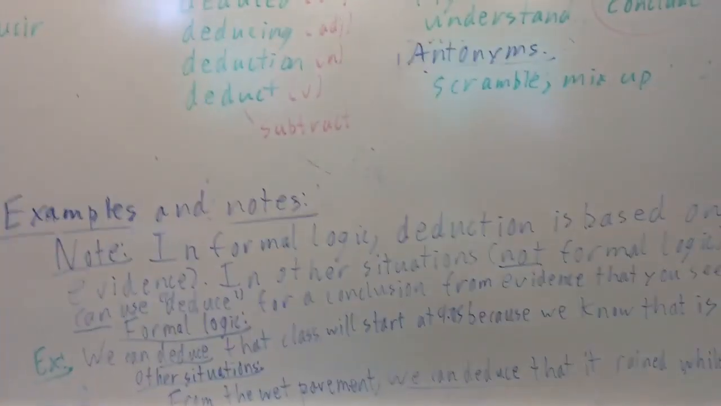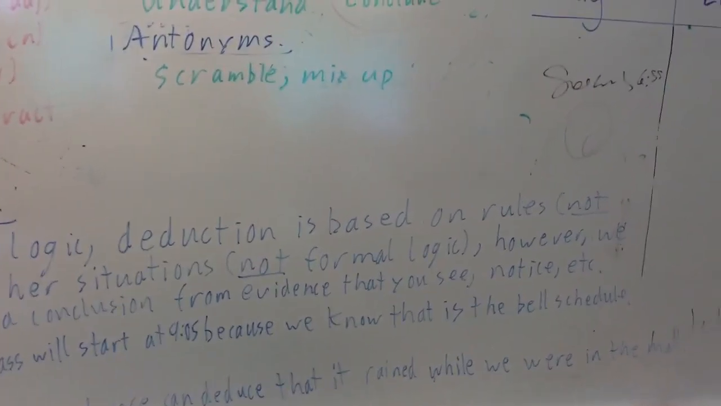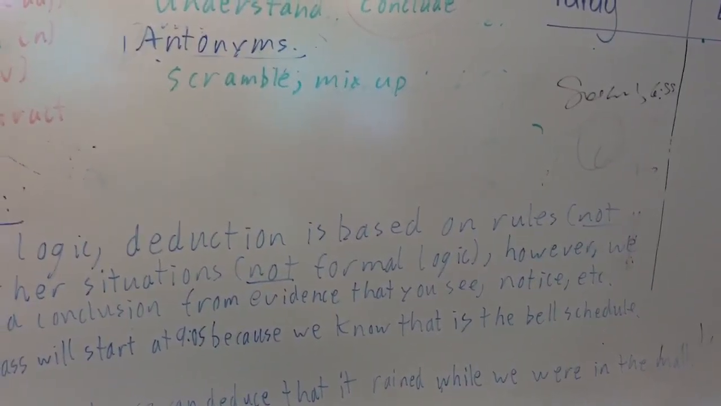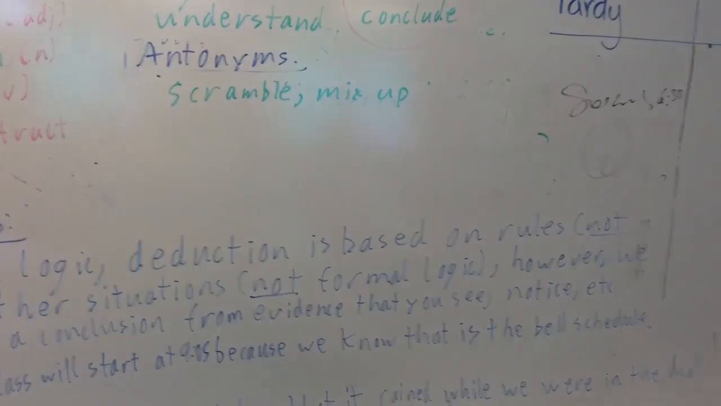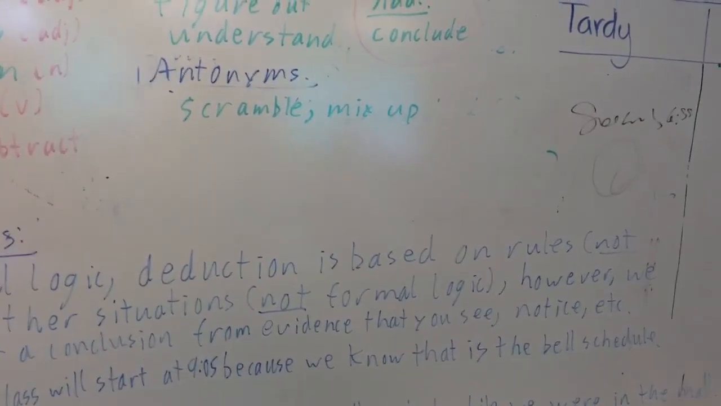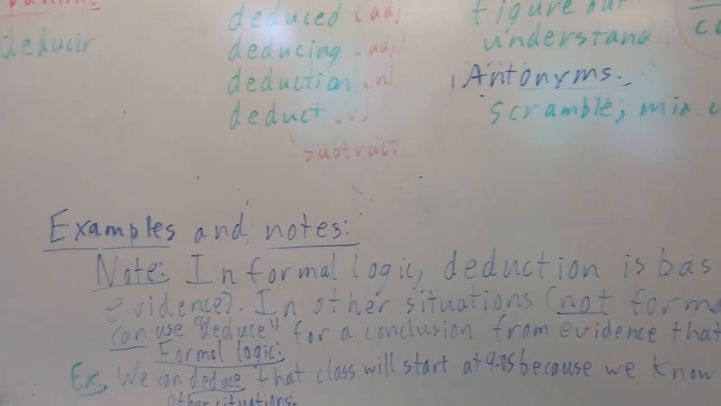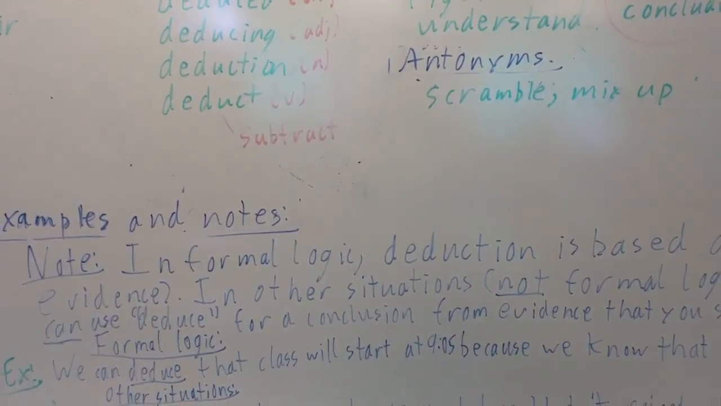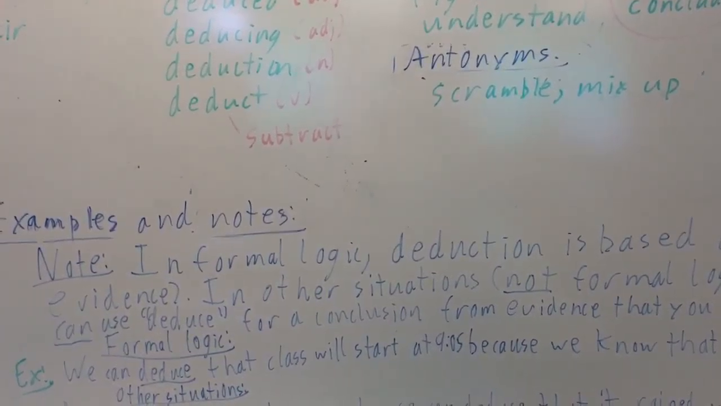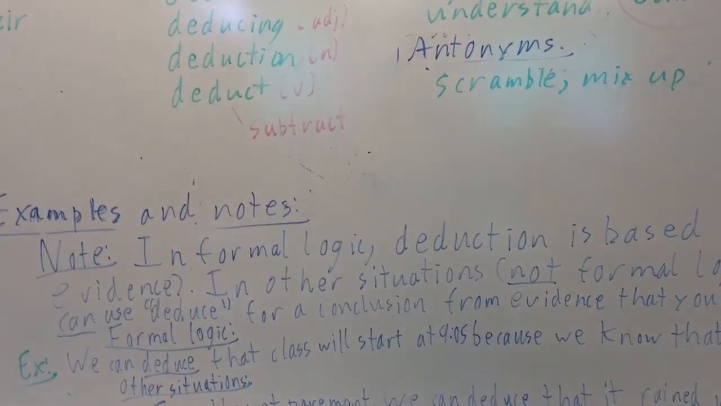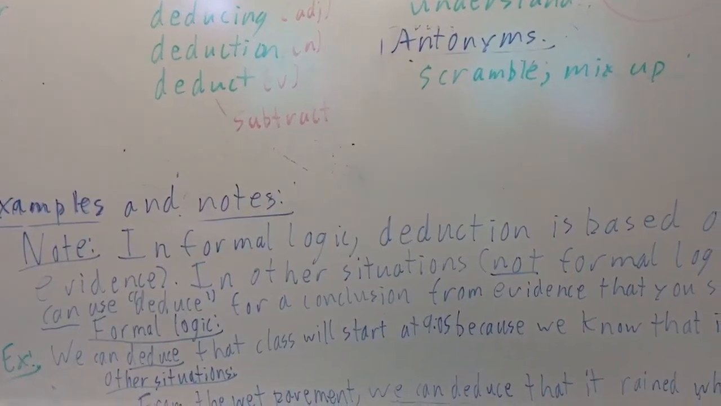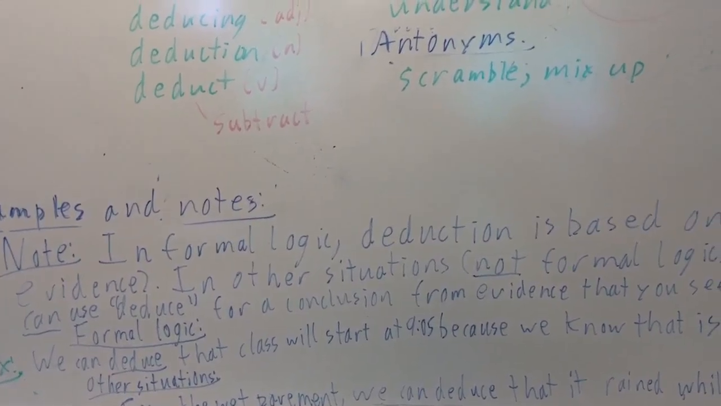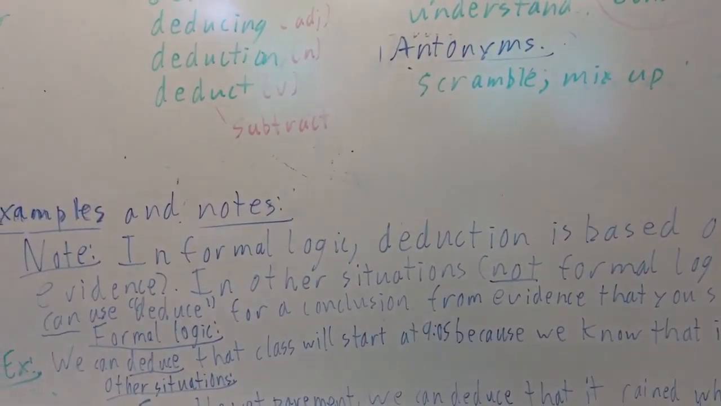So in formal logic, the word deduction, like the word deduce, is when you make an argument that's based on rules that are already given to you, and it's not based on evidence of things you see or things that you notice, which is the opposite of what I said this morning, and I apologize to my students for that, but that's actually the case. So in formal logic, deduction is based on rules.